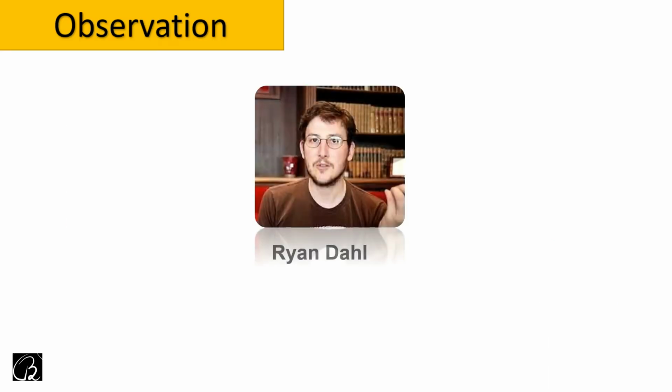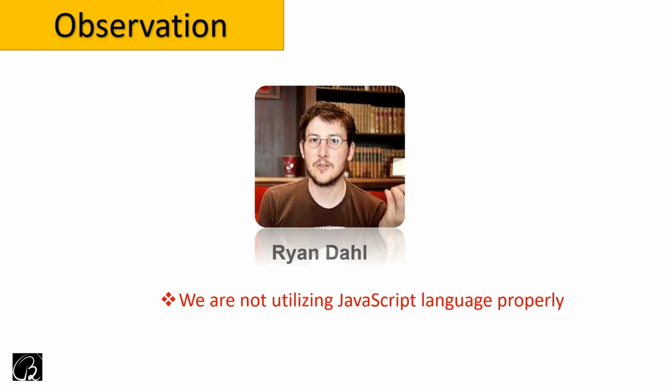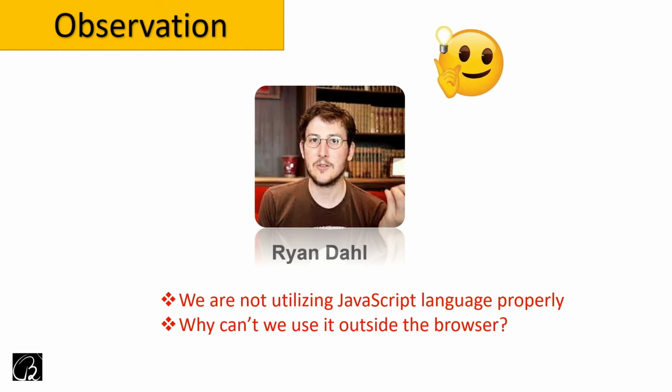Then there was an innovative, brilliant mind called Ryan Dahl. What he observed was that we were not utilizing the JavaScript language properly, because we could run it only inside the browser. Because of a lot of updates, JavaScript was becoming very popular at that time, yet we were not utilizing all its features. So why can't we use it outside the browser? That was the observation he made. After that, he got an idea. Let us see what it is.